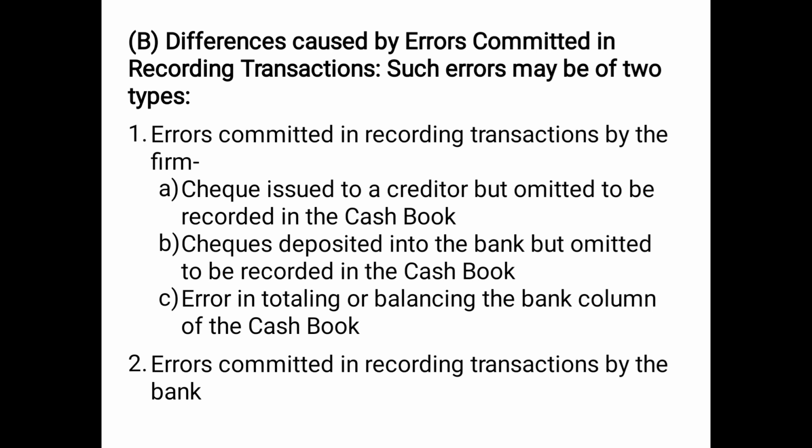These errors are classified into two types. The first type is errors committed in recording transactions by the firm, or basically errors committed by the customer. For example, checks issued to a creditor but omitted to be recorded in the cash book. That means we have issued the check, we have made the payment to somebody through check, and we have forgotten to record it in the cash book. We have not deducted it from the cash book by mistake, we just forgot. But that person will definitely collect the payment.